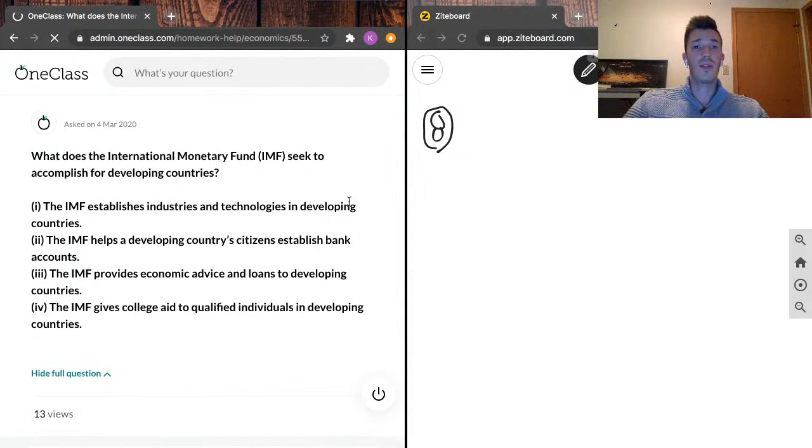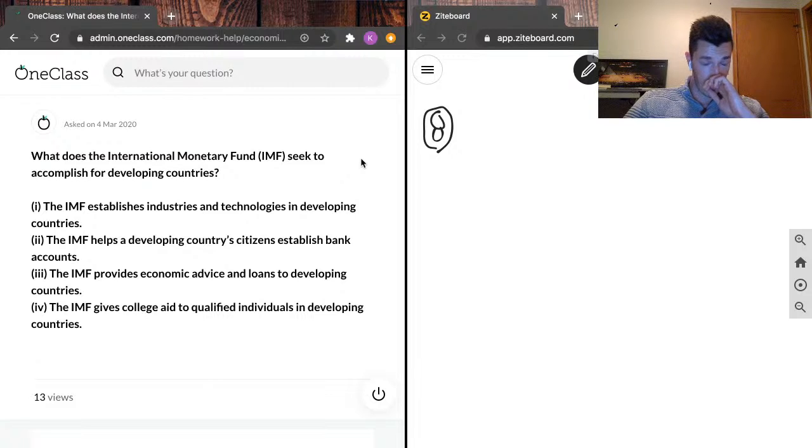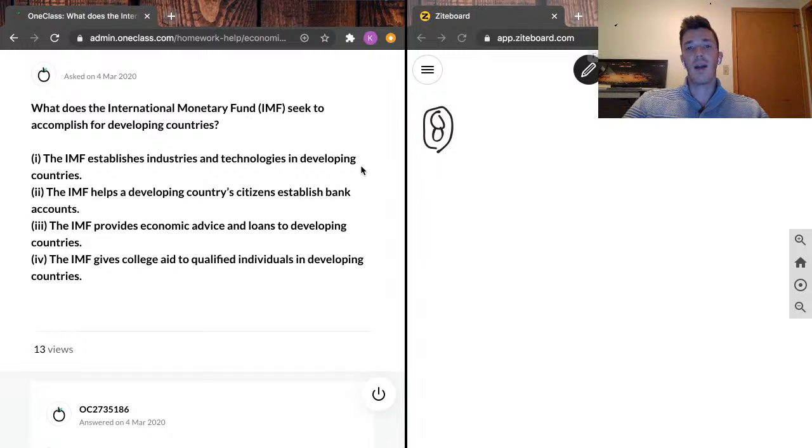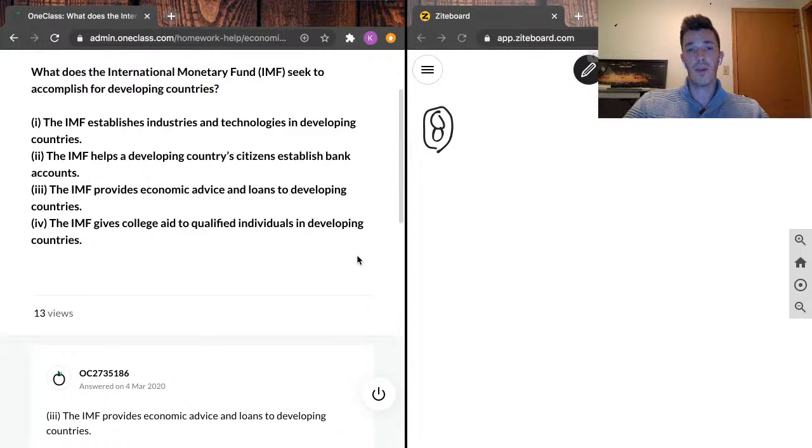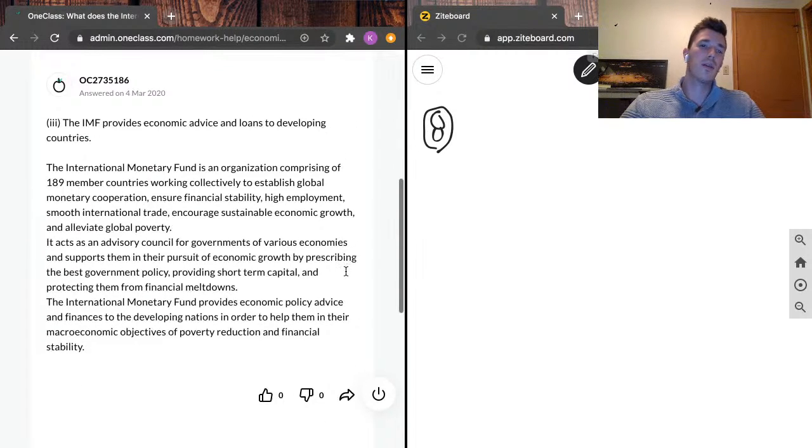Question 8 reads, what does the International Monetary Fund, or the IMF, seek to accomplish for developing countries? Possible answers are 1. The IMF establishes industries and technologies in developing countries. 2. The IMF helps the developing country citizens establish bank accounts. 3. The IMF provides economic advice and loans to developing countries. Or 4. That the IMF gives college aid to qualified individuals in developing countries. And our junior tutor has written that the IMF provides economic advice and loans to developing countries, which is correct.